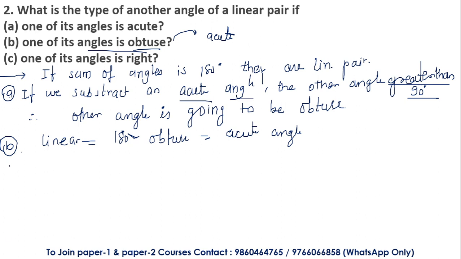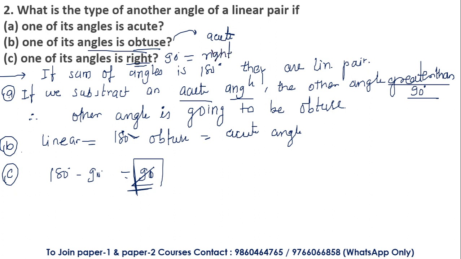Now C is important over here. If one of the angles is a right angle, many students don't know what right angles are. A right angle means the angle which is equal to 90 degrees. If I subtract 90 degrees from the summation of the linear pair, that is 180 degrees minus 90 degrees, I am going to get the other angle equal to 90 degrees, that is nothing but a right angle only.